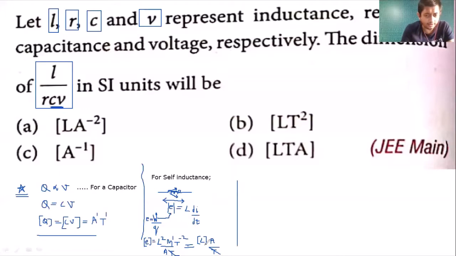So we get, this was L, inductance ka L, nahi to aap cut karoge L square and L. So this is inductance wala. I'll write it as self inductance.